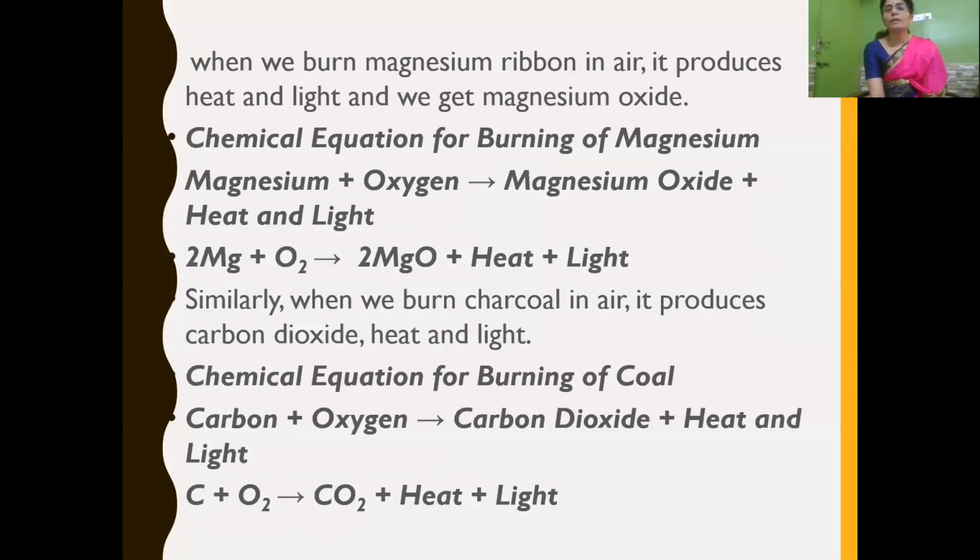Similarly, when we burn charcoal in air, it produces carbon dioxide, heat and light. So if we write the chemical equation for burning of coal, charcoal, we get carbon plus oxygen gives carbon dioxide plus heat and light.